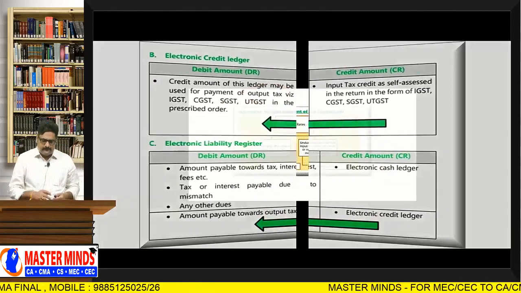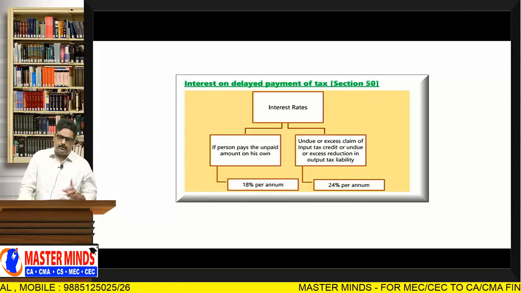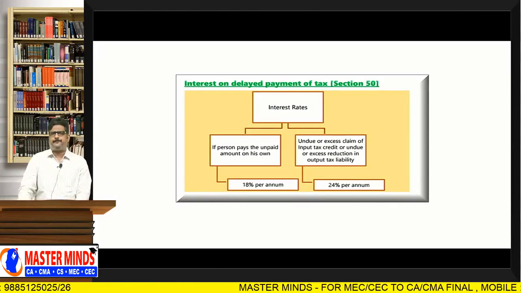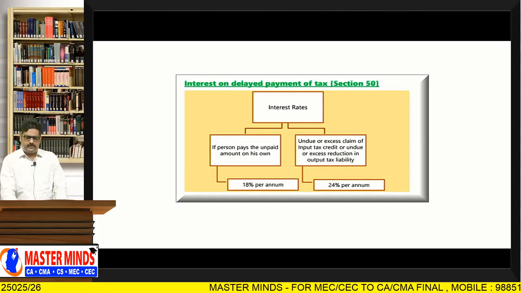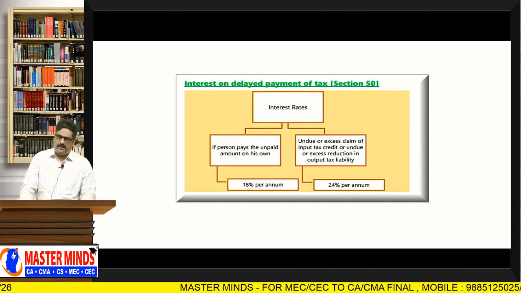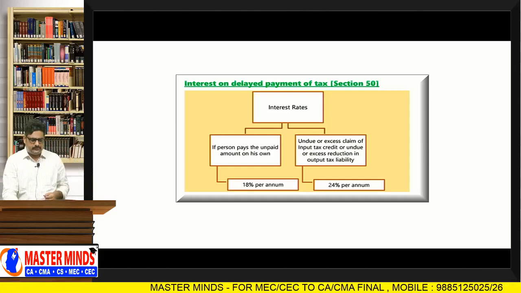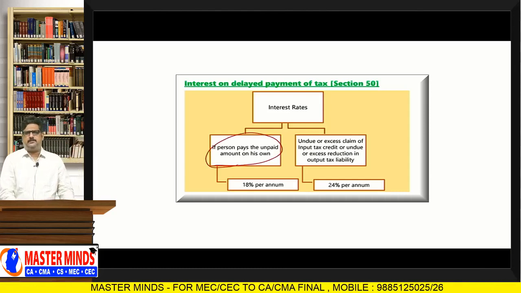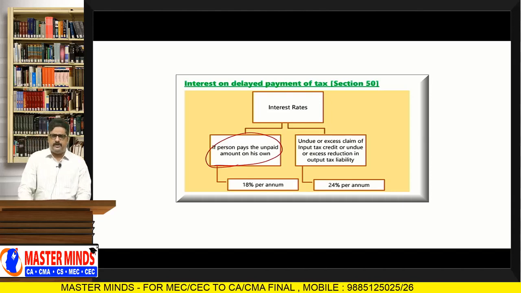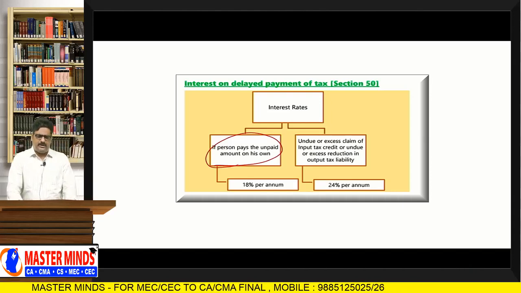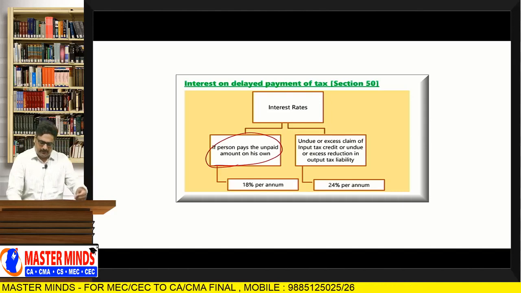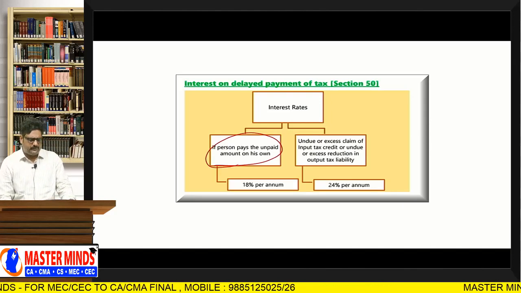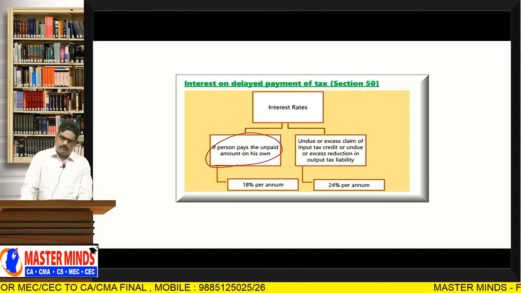And the last point with respect to theory here: interest on delayed payment of tax, section 50. As per section 50, interest is to be paid in three circumstances. If the person does not pay the tax amount within the due date, or if there is any delay in payment of that particular tax, then interest is needed to be paid.